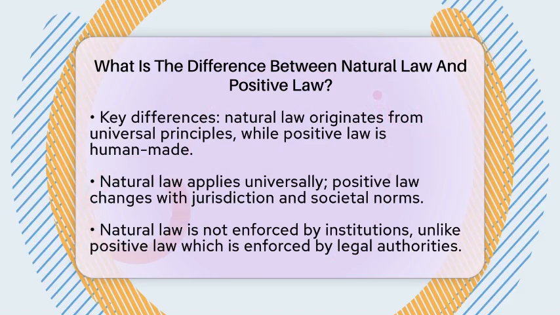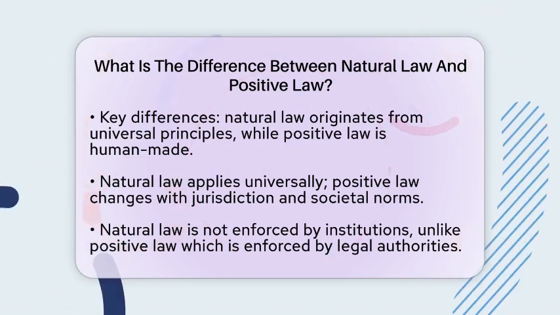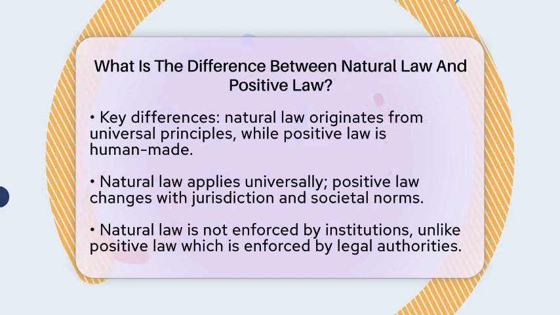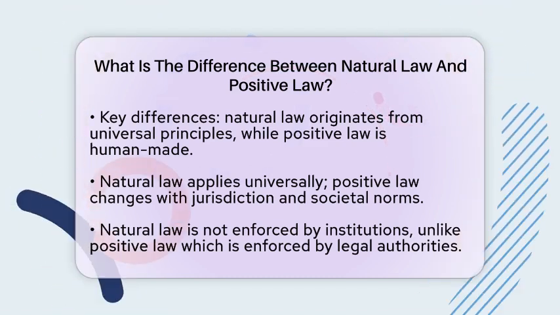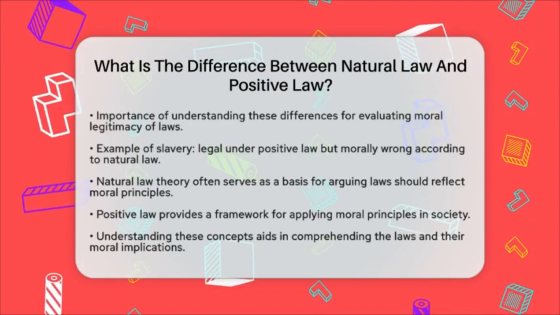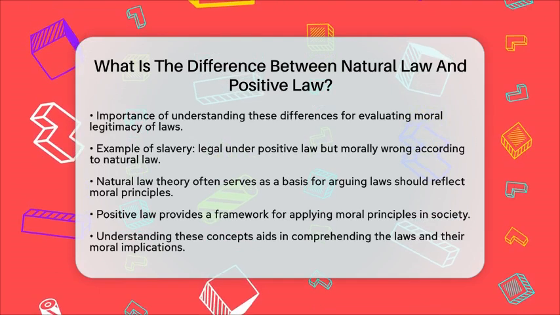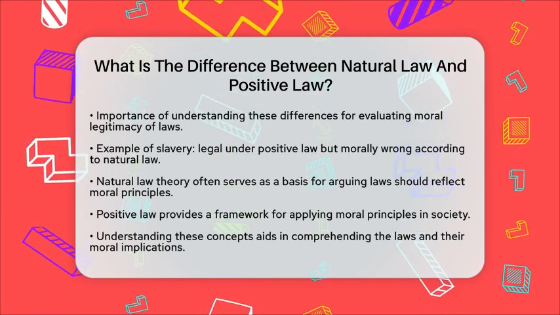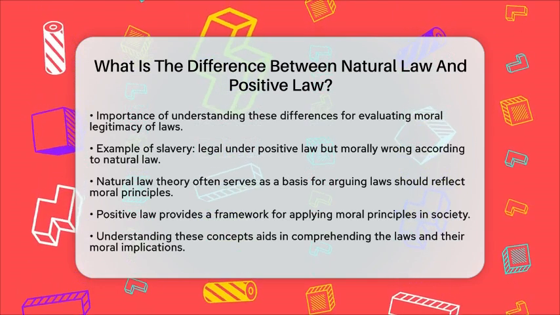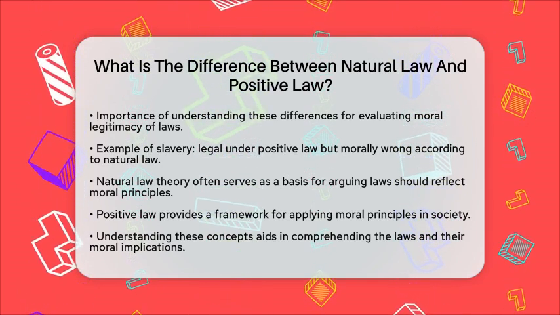Understanding the difference between natural and positive law is important when evaluating the moral legitimacy of laws. For instance, slavery was legal under positive law in some places but was considered morally wrong according to natural law principles. This example highlights the ethical considerations that arise when positive laws conflict with what is seen as morally right.